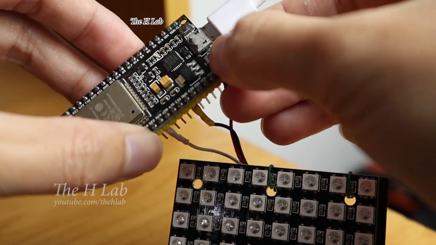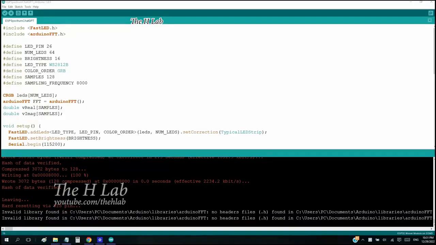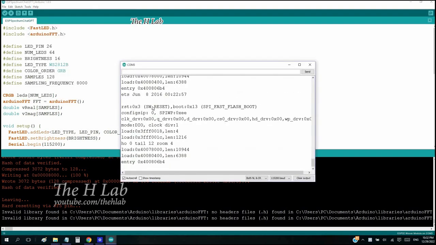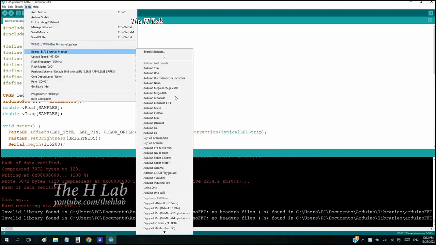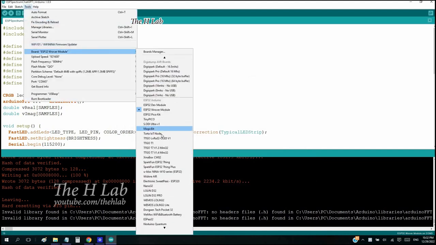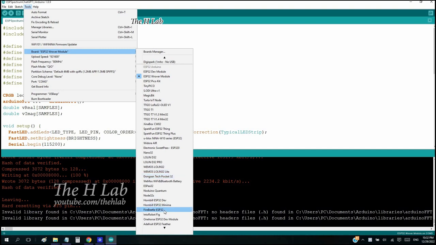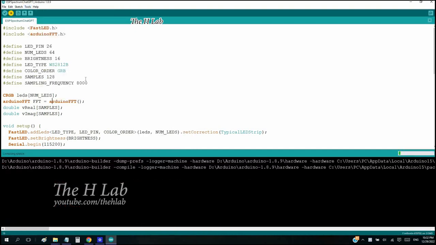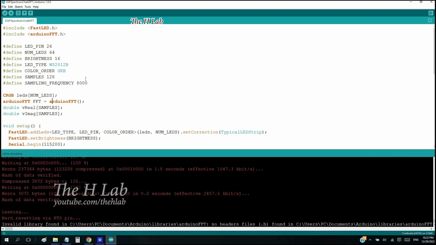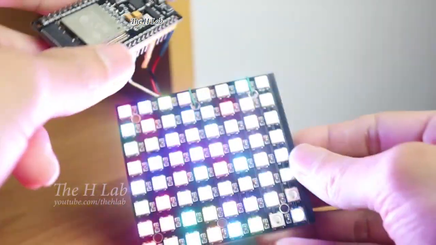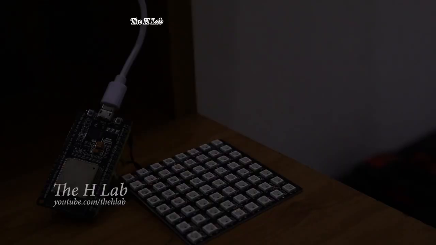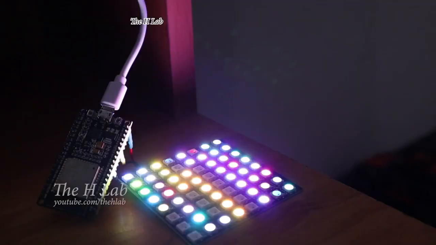Nothing happens. Check the serial monitor to see if there are any error messages. Okay, I'll ask ChatGPT again. I know my ESP32 board works properly with the FireBeetle ESP32 option. Let's upload again with this option. Finally, it works. But it doesn't really look like a spectrum analyzer.